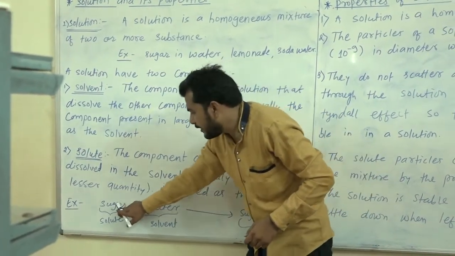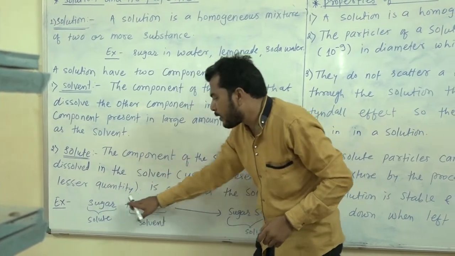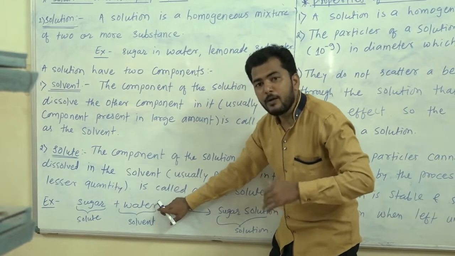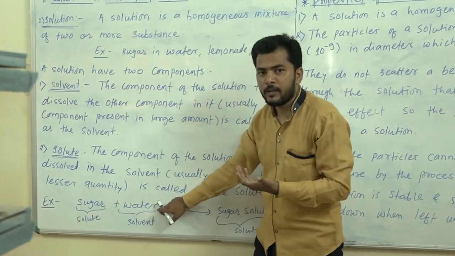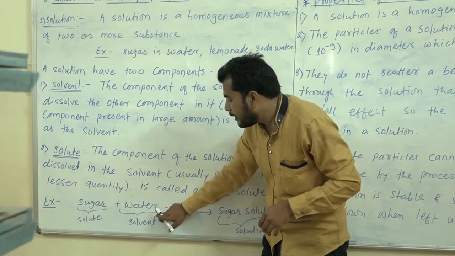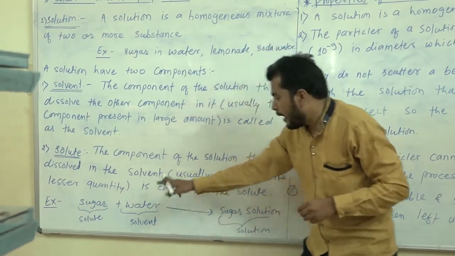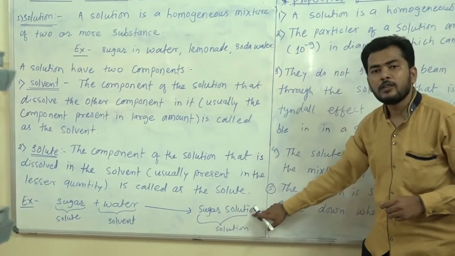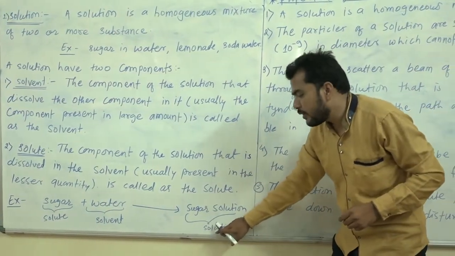Therefore it is the solute, and the water is able to dissolve that sugar in it, so it is known as the solvent. Combining together, we say it is sugar solution.